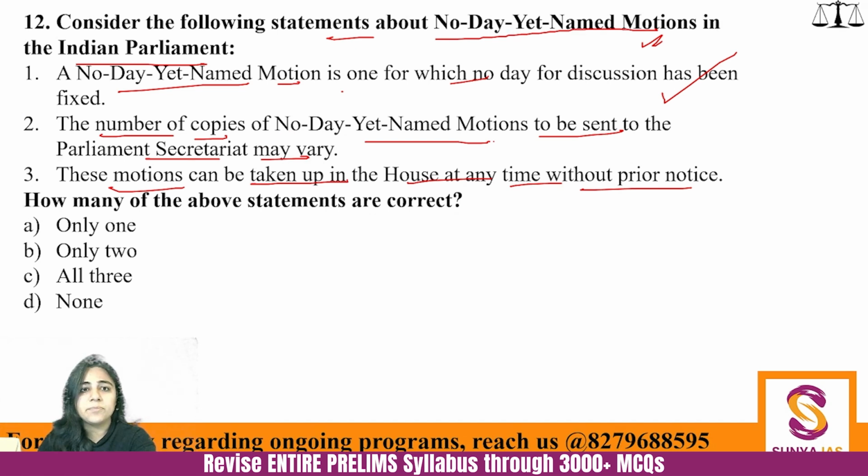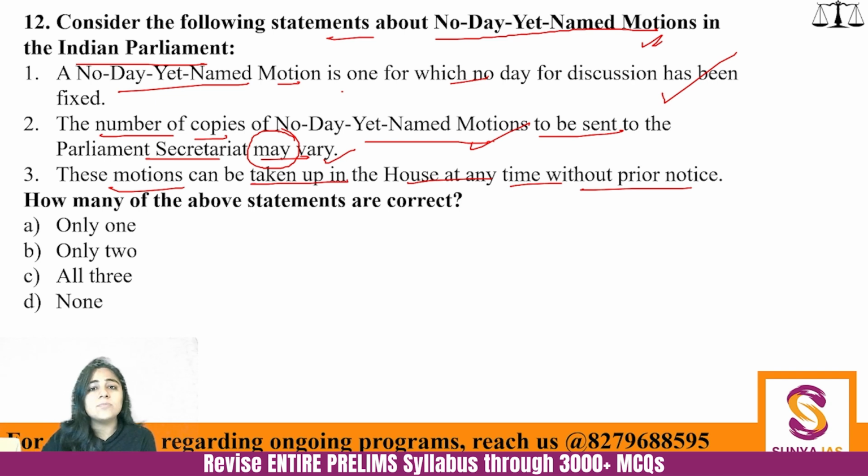The second statement says that the number of copies of no day yet named motions to be sent to the Parliamentary Secretariat may vary. This is pretty much possible that sometimes you want these many copies, sometimes you want more, sometimes you want less. It may vary. And in UPSC, this word "may" actually gives you a lot of scope that yes, the statement can be correct somewhat, right? So that's why the second statement is correct.